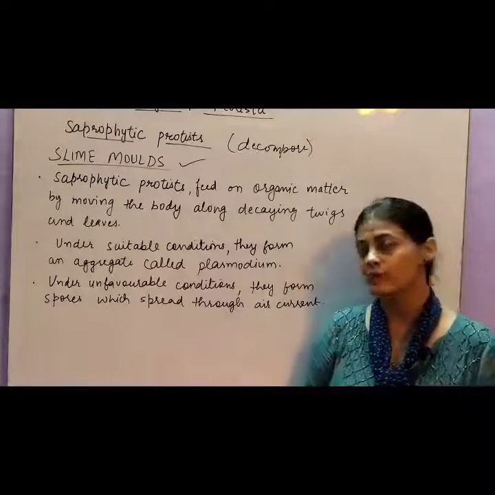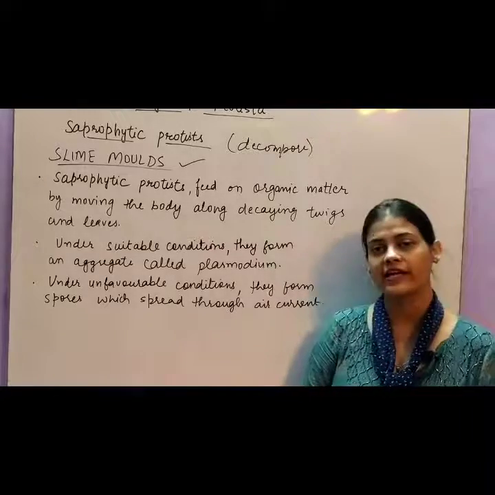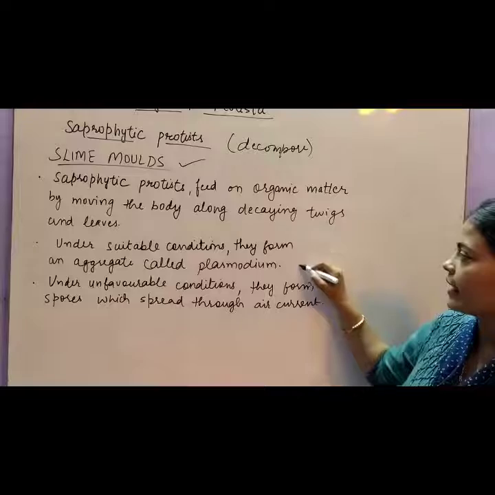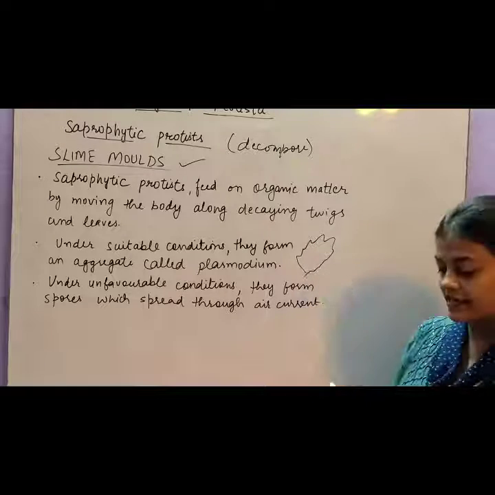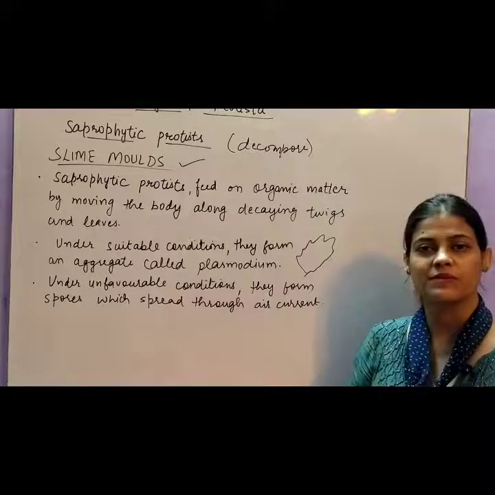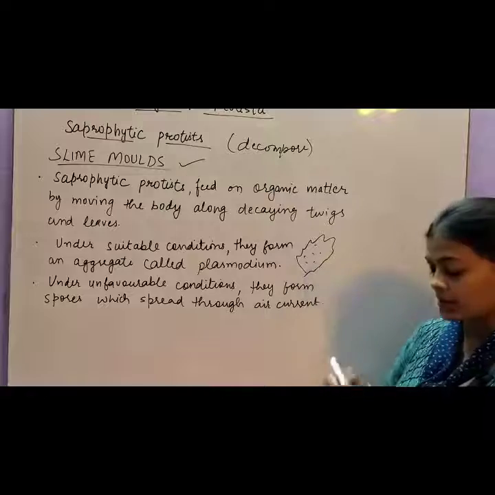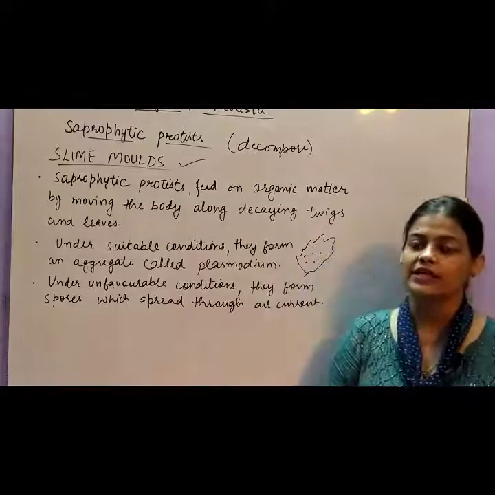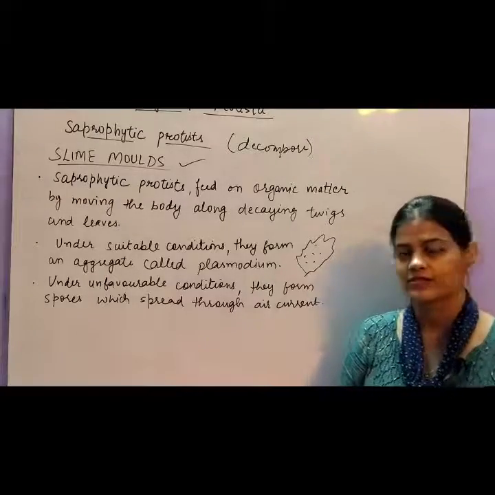Next is, under suitable conditions they form an aggregate called plasmodium. Plasmodium is like a leaf-like structure. They all gather together and form an aggregation, which is called plasmodium, and this will happen only in suitable conditions.